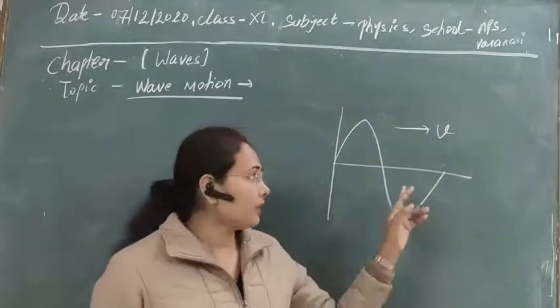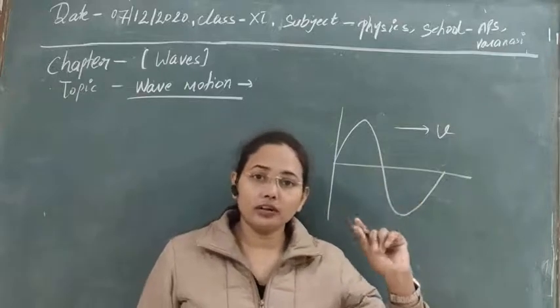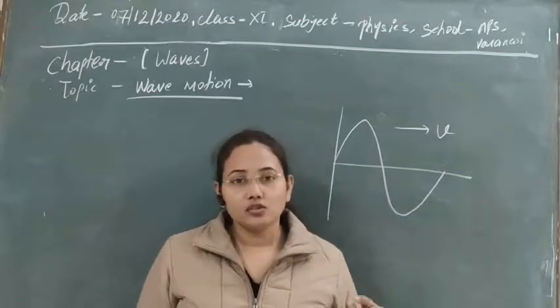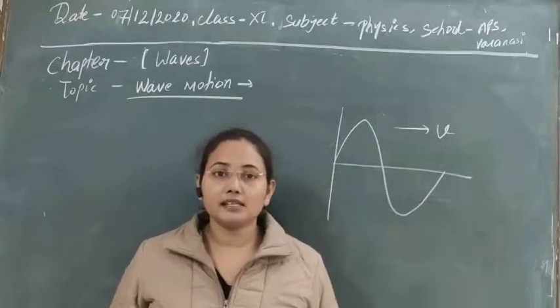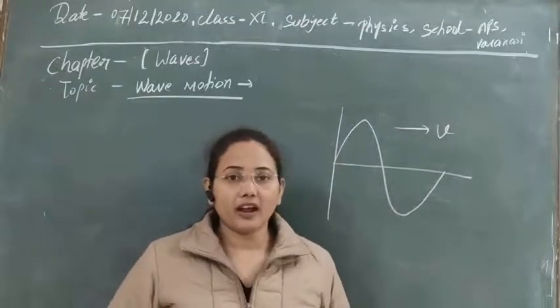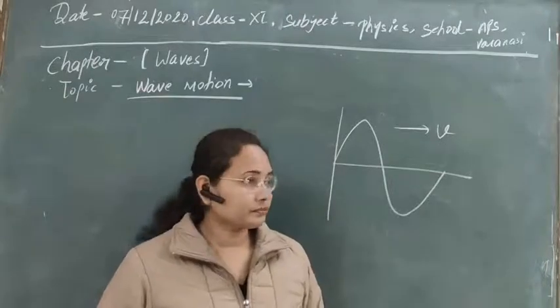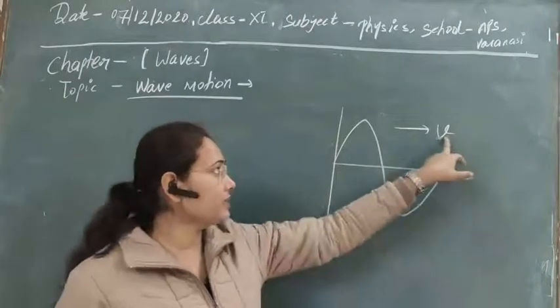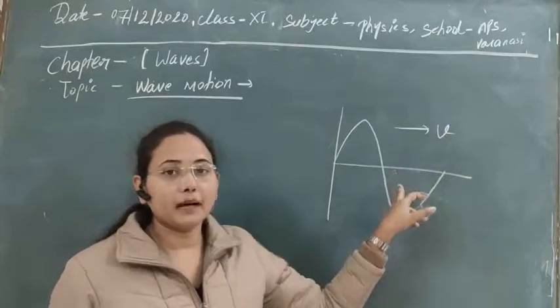But here we are only talking about one particle that is oscillating. Other particles can have different velocity, which will depend on some factor, and we can see that also. So there will be a difference between the wave velocity and the particle velocity.